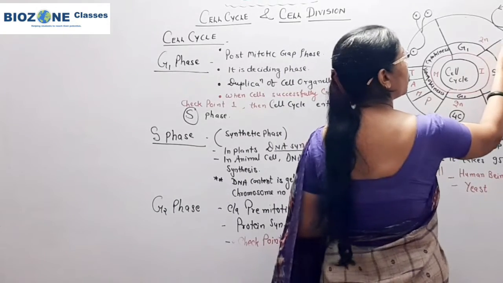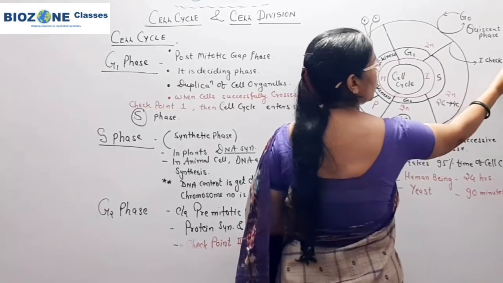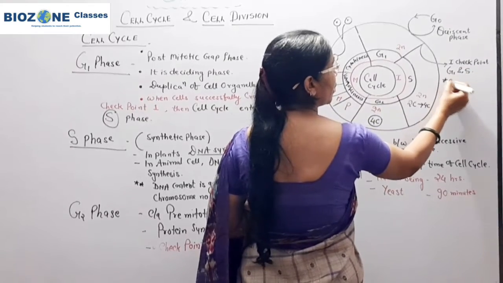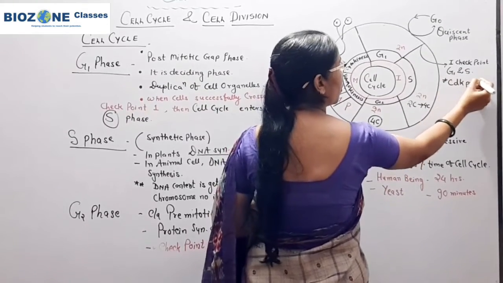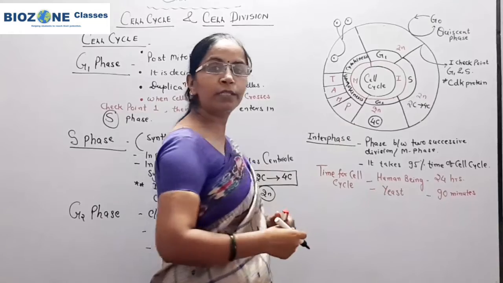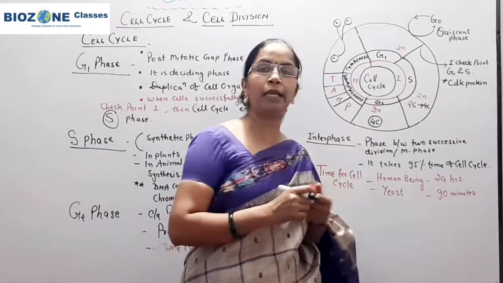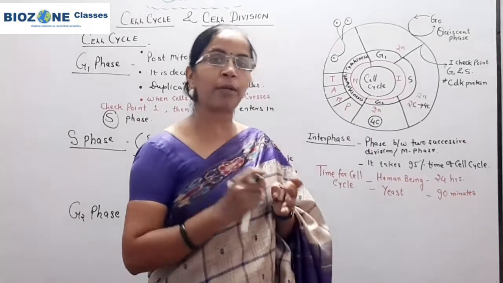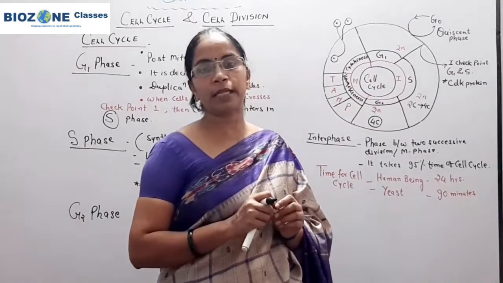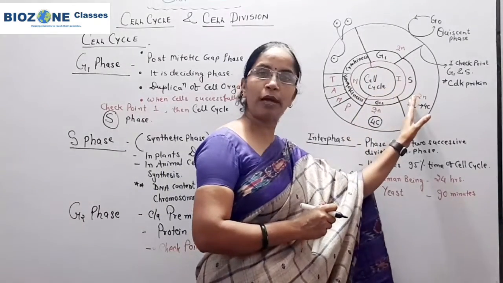The first checkpoint, you remember, is present between G1 and S, and it requires CDK protein. So this part you remember, clear? And after that the second checkpoint we study, where CDK proteins are required a second time. CDK proteins are dependent on ATP activity. So in simple terms, you remember, when a sufficient amount of ATP is available in the cells during the cell cycle, only then does the cell transform from G1 into S.